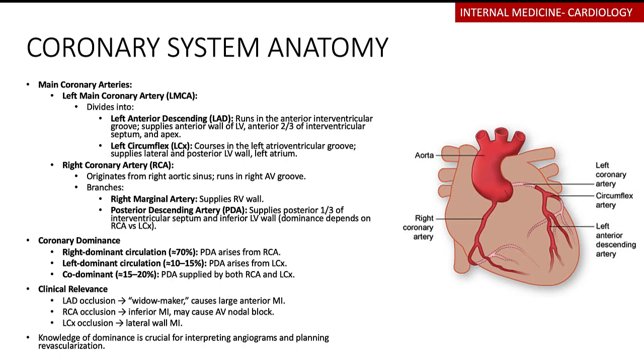So here is the coronary artery that I want you to focus on the right of your screen. As you can see here, we have the aorta coming out from the left ventricle. Just as it comes out, it divides into the left main coronary artery and the right main coronary artery. So your left coronary artery is going to be pretty much dividing into two main branches. There is what is known as the left circumflex, and there's what is known as the left anterior descending artery. As you can see, the left circumflex will wrap around the heart, and it's pretty much going to be supplying the anterior portion of the interventricular groove.